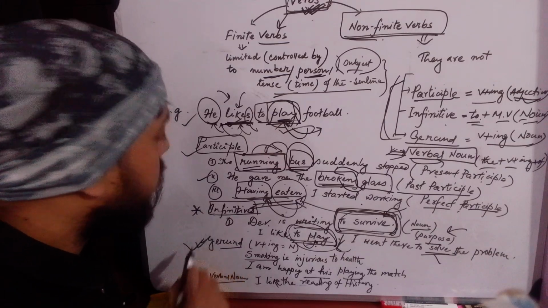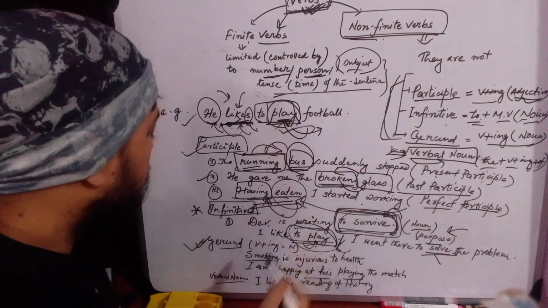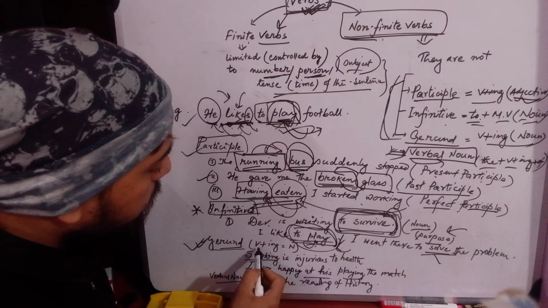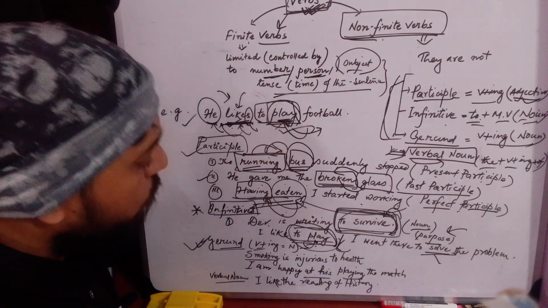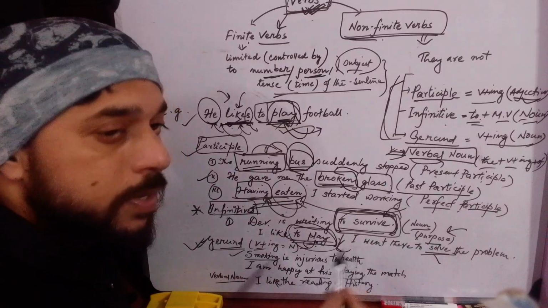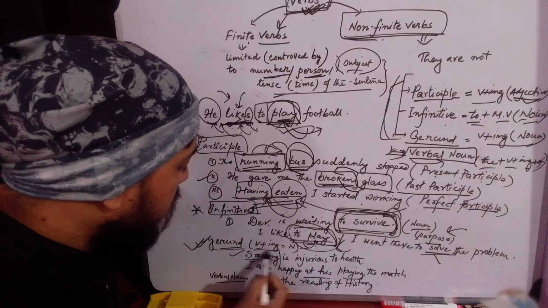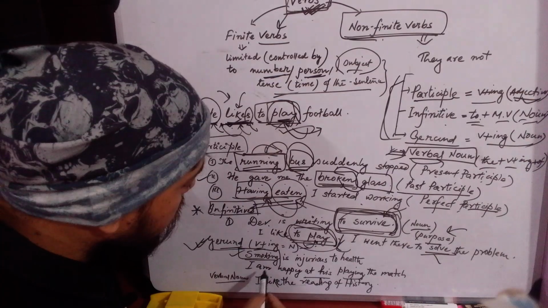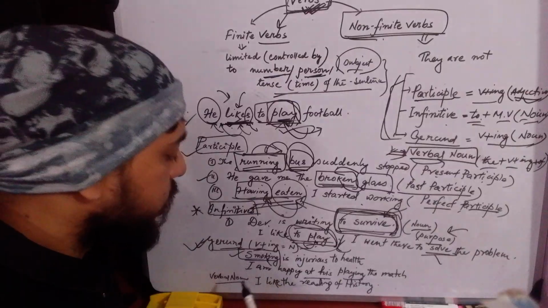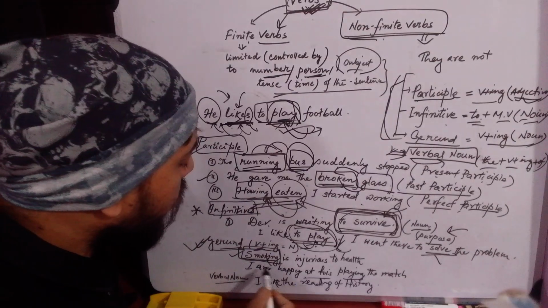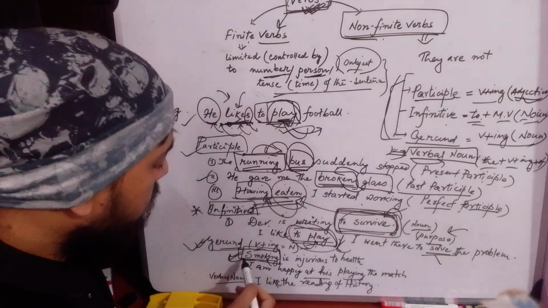Next comes gerund, the third one in the group of non-finite verbs. Gerund is nothing but verb plus ing used as noun. For example, smoking is injurious to health. Here no one is smoking. The action is not happening. It's only being mentioned. The name of the action is mentioned. Smoke plus ing, and it is playing the role of a noun. It is taking the place of a noun.